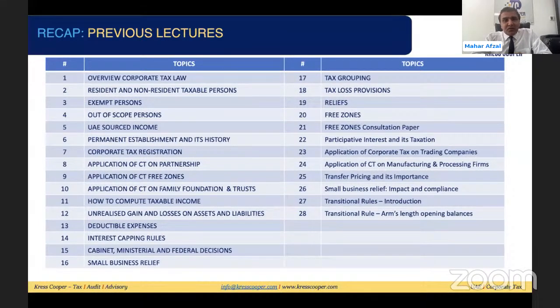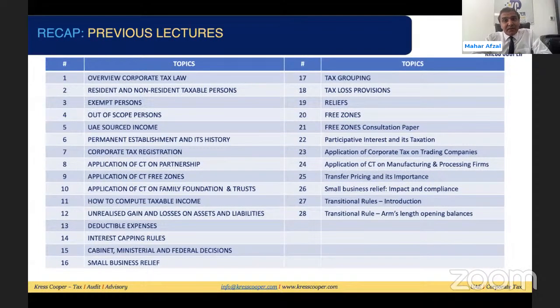You can see, starting from the scope, permanent establishment, application of corporate tax and the partnership, free zones, family foundations and trusts, taxable incomes, unrealized gain on assets and liabilities, interest capping rules, deductible expenses, small business relief, tax grouping, tax loss provisions, reliefs, free zone consultation paper, participative interest and its taxation, application of corporate tax on trading companies, on manufacturing and processing firms, transfer pricing and its importance, small business relief impacts and compliance.